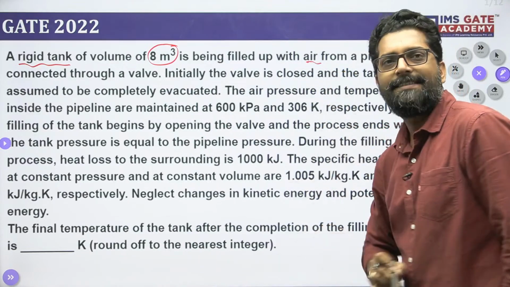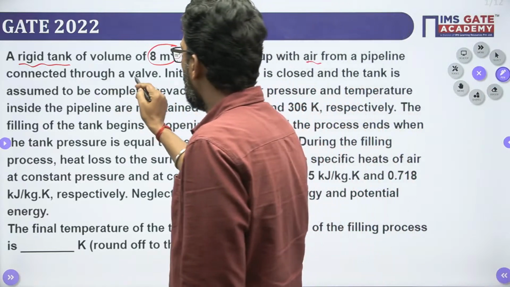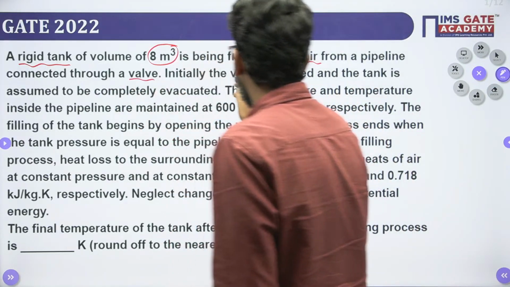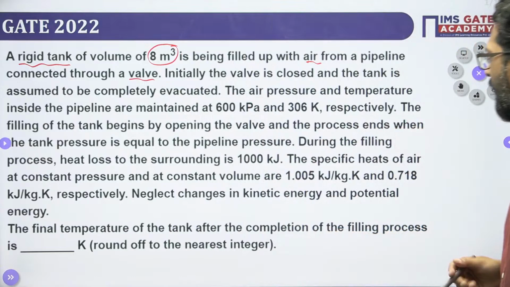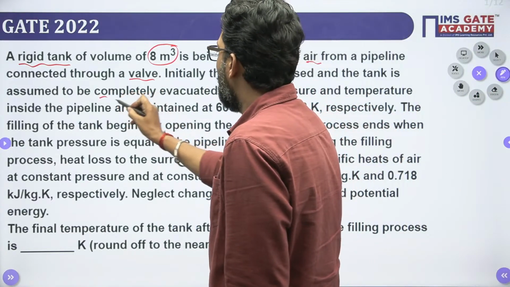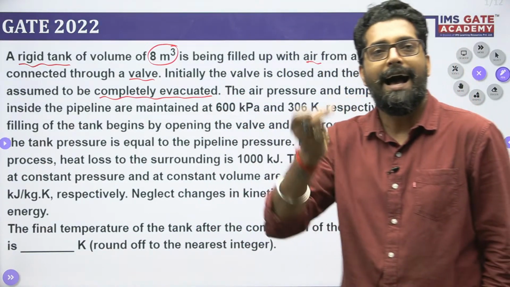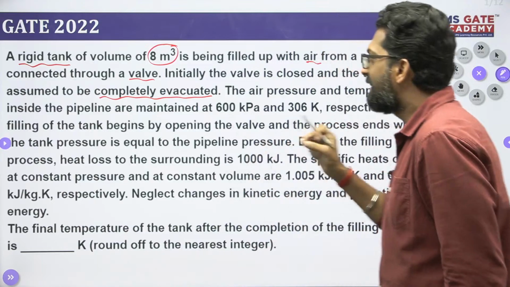Air acts as an ideal gas, from a pipeline connected through a valve. Initially the valve is closed and the tank is assumed to be completely evacuated. That means when the valve is closed, at that time the tank is empty.